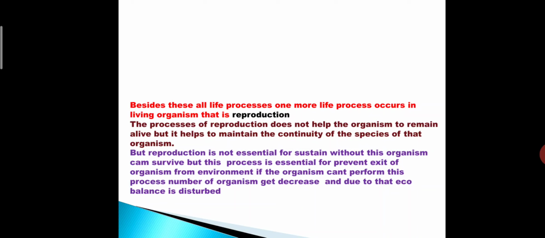If the organisms cannot perform this process, the number of organisms decreases, and due to that the eco balance is disturbed. Then what is eco balance? Different kinds of organisms are present in the atmosphere on the earth, and every living thing depends upon each other.